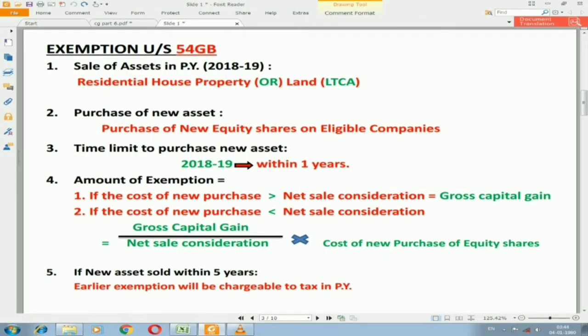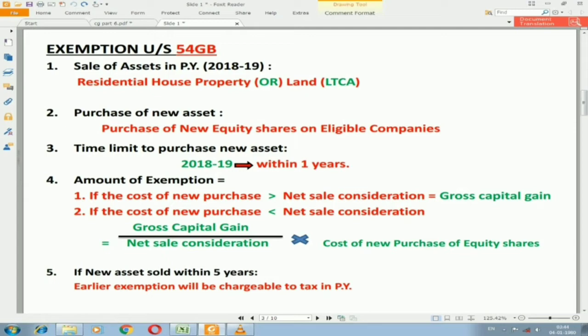Let us go with the next exemption under section 54GB. Sale of the asset in the previous year should be a residential house property or land, but that residential house property or land should be a long-term capital asset. Then purchase of the new asset should be any new equity shares of eligible companies.